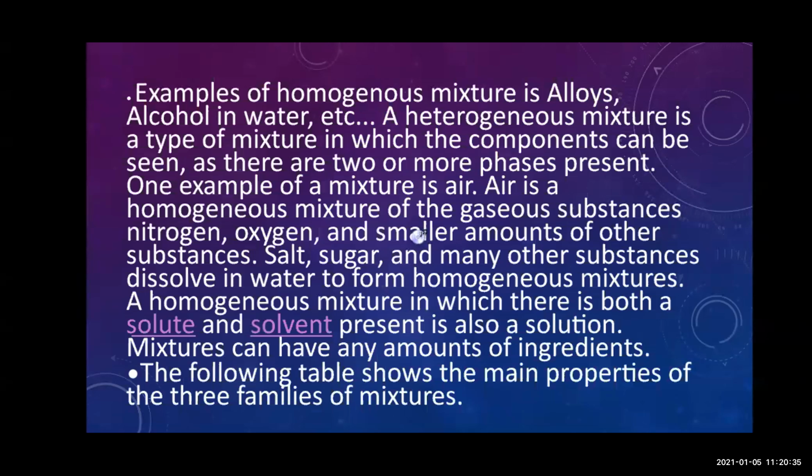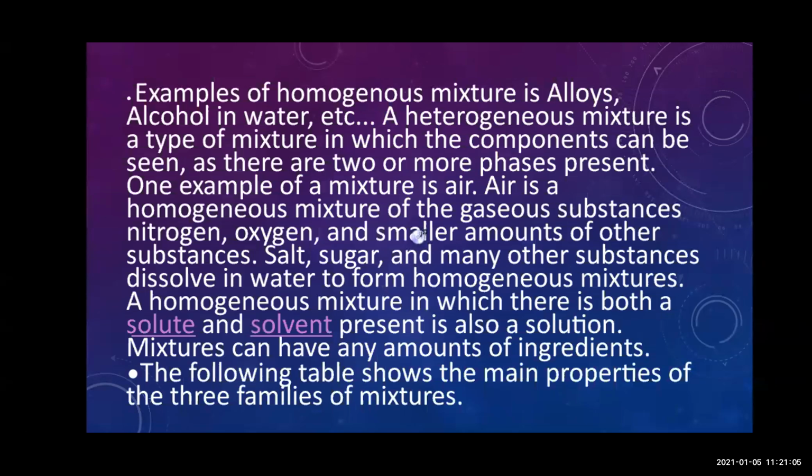When salt, sugar, or any other substance is dissolved in water, for example, when you are making lemon sharbat at home, what you do? You add salt, sugar, and you dissolve it in water, and then you add some lemon, and you make the mixture. So that type of mixture is called a homogeneous mixture. Okay, so I hope you have understood about the heterogeneous mixture and homogeneous mixture.